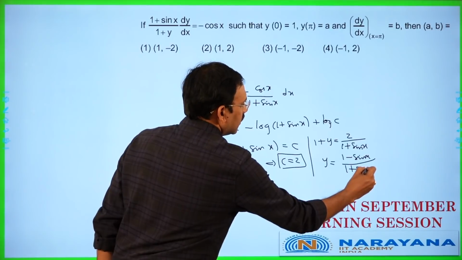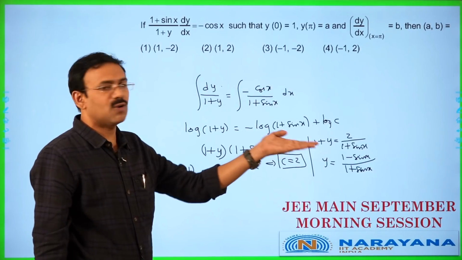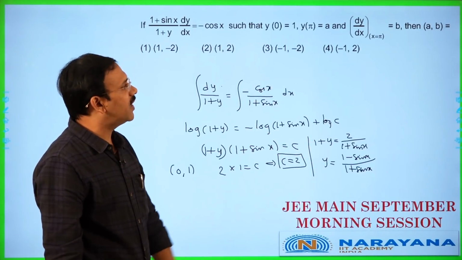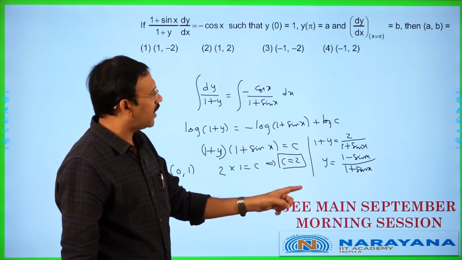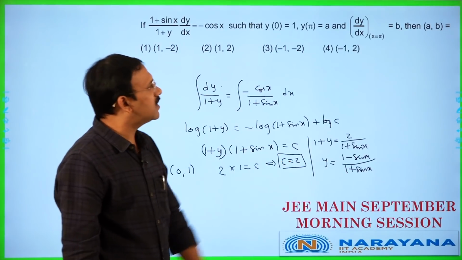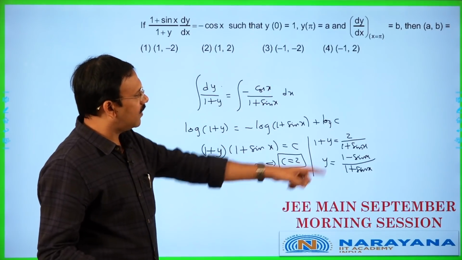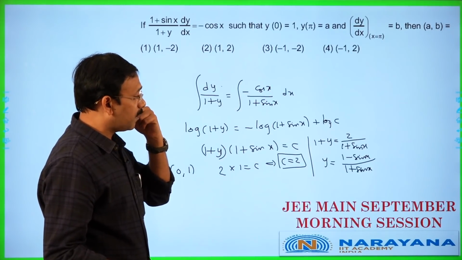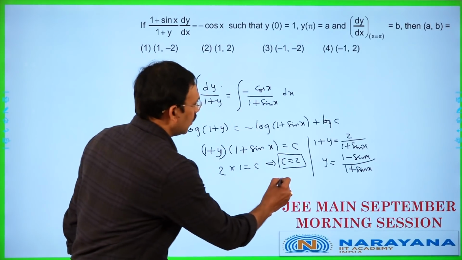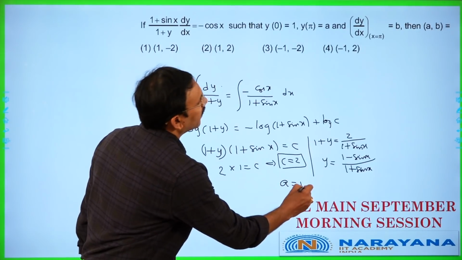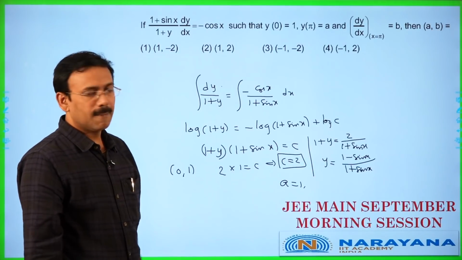Now you have the function y ready. You want dy/dx at x = π. Just take the derivative of this and put x = π, and y(π) is equal to a. Put x = π, sin π is 0, so a value is 1. Then, b value we want, dy/dx at x = π.